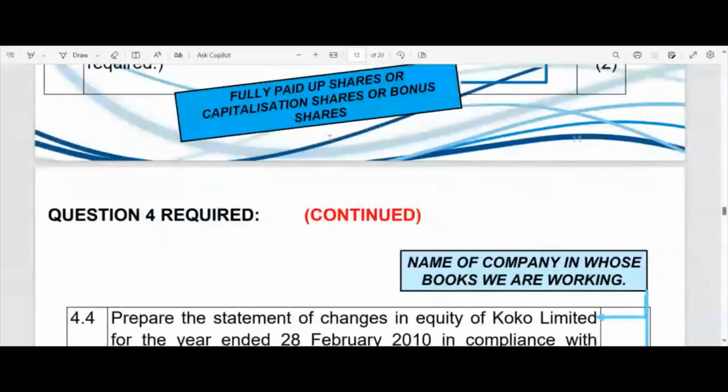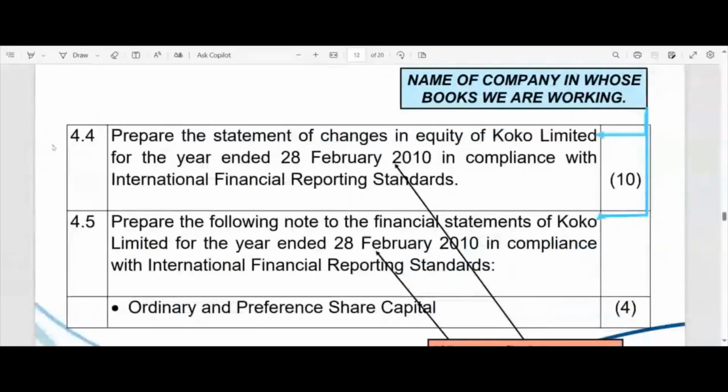What else? 4.4, prepare the statement of changes in equity. Well, that's a no-brainer. If we are dealing with share capital, in which statement do we disclose everything that happened with our share capital during the course of the year? In our statement of changes in equity. That's what the name indicates.